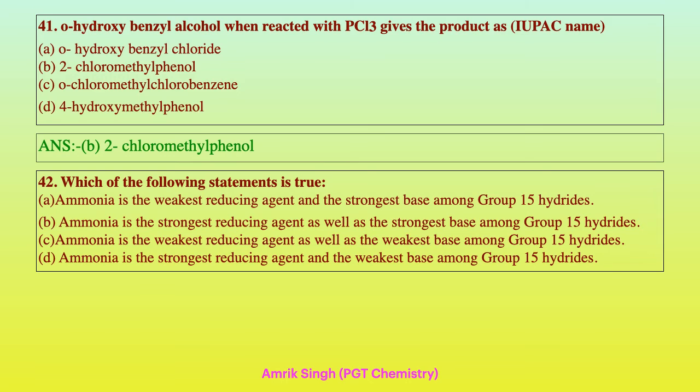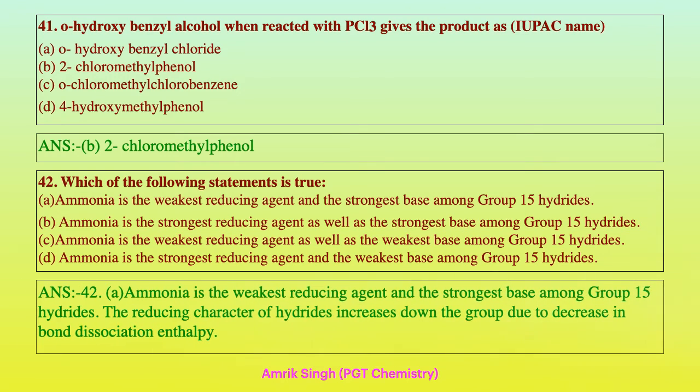Question number 42. Which of the following statements is true? Now A: ammonia is the weakest reducing agent and the strongest base among group 15 hydrides. Hydrides of the p-block elements are very important. One question definitely comes every year from the hydrides. B: ammonia is the strongest reducing agent as well as the strongest base, group 15. C: ammonia is the weakest reducing agent as well as the weakest base among the group 15 hydrides. D: ammonia is the strongest reducing agent and the weakest base among group 15 hydrides. Option A is correct.